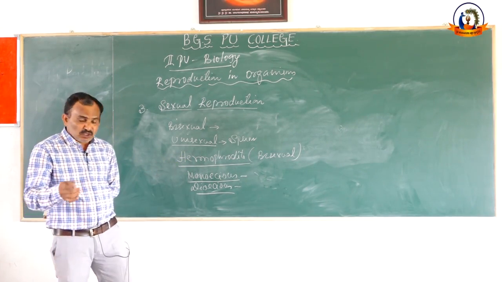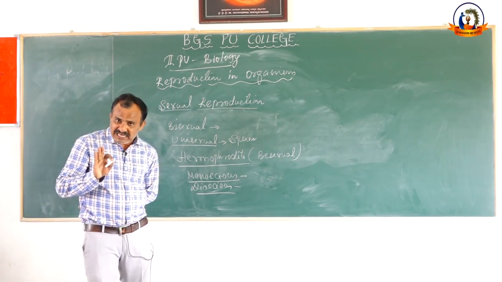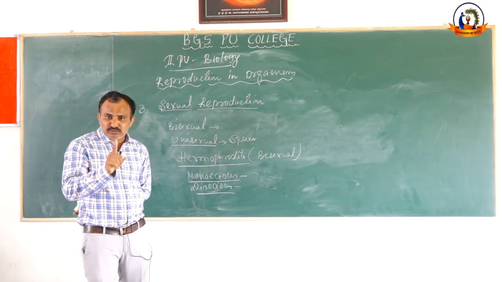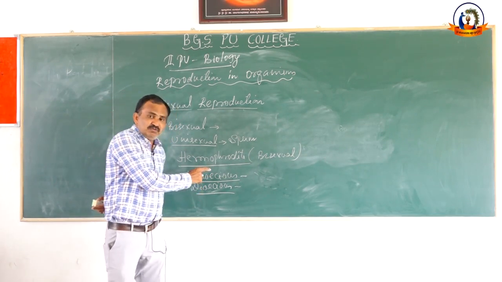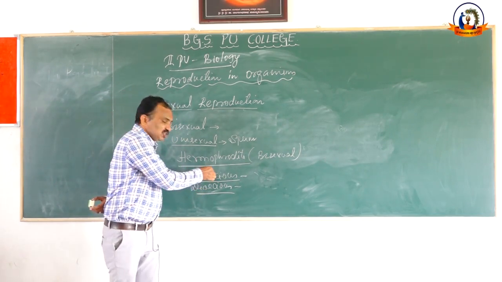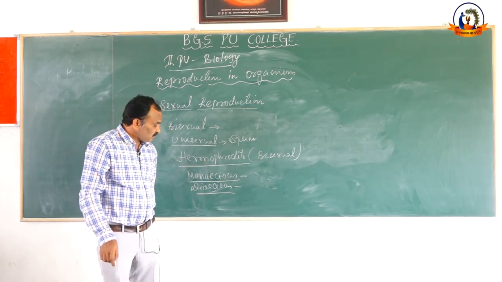That means a single gymnospermic plant produces both male gamete and female gamete. Such a condition of the gymnospermic plant is called monoecious.